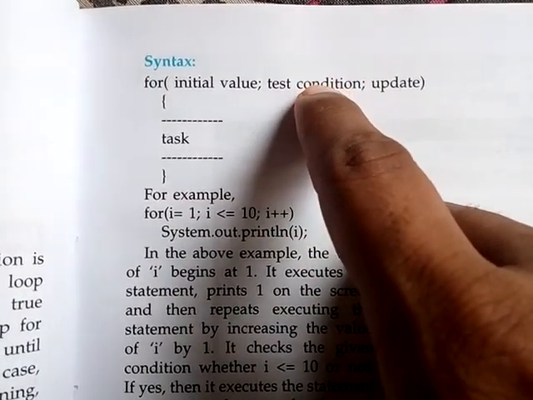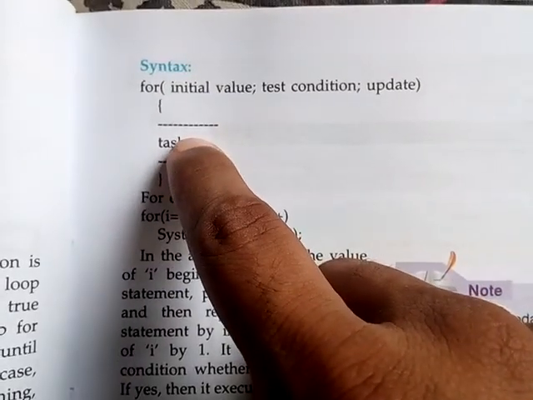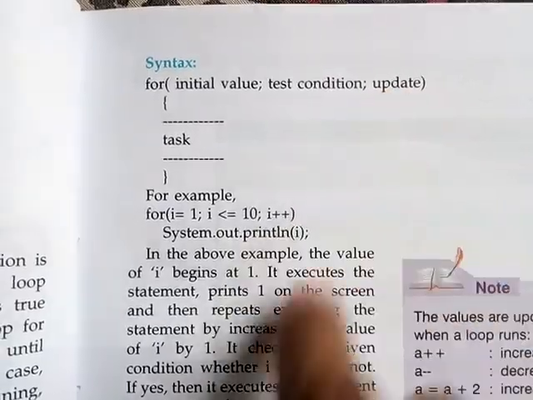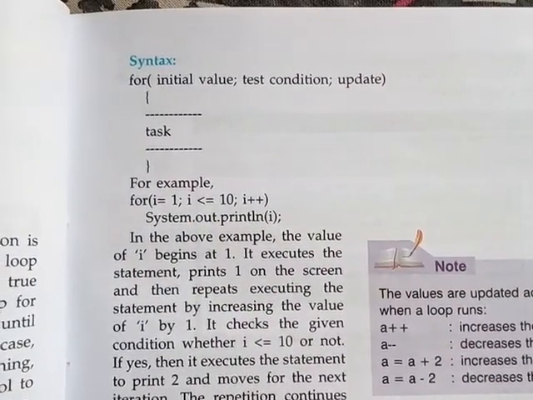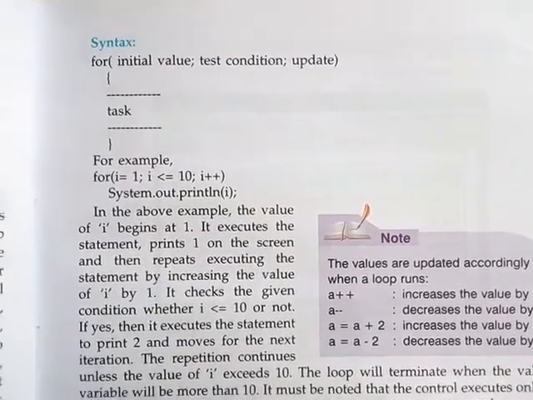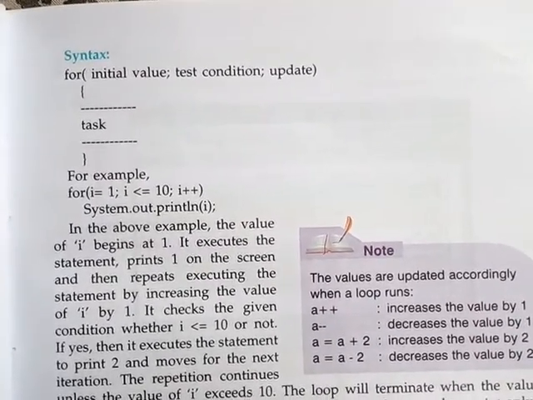And if the condition is true, then control will enter the body of the loop, and once it reaches the end, control will once again reach this part, update. Understood? So this is the formation of the for loop, and this is the way we can understand the for loop.